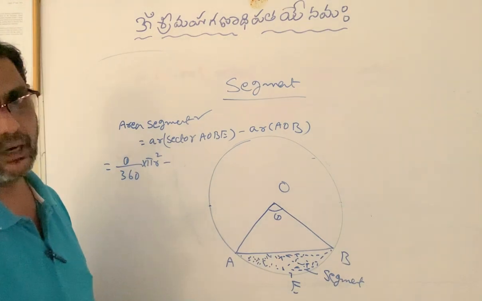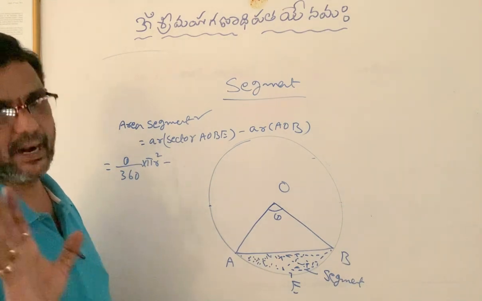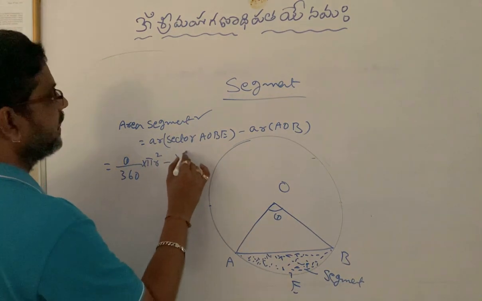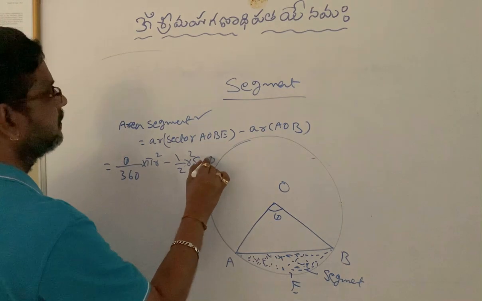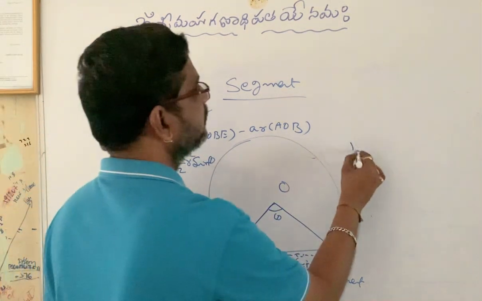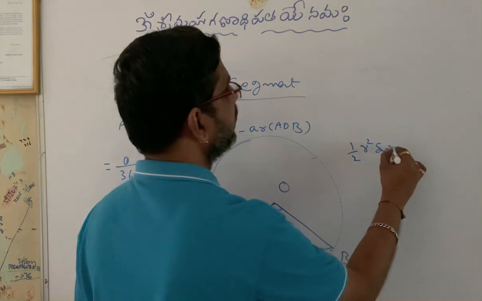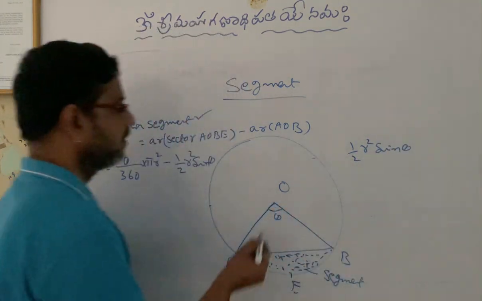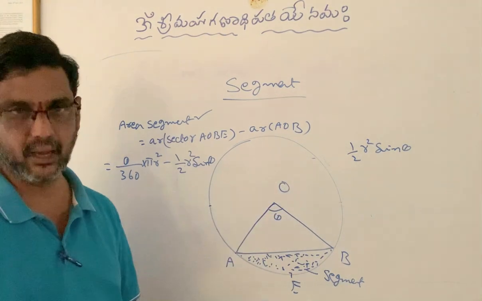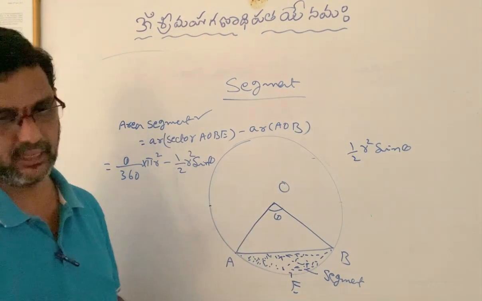Kindly follow that one. That one is half r square sin theta. This is the formula to find out area of the triangle when we know the sector angle. You can apply this formula for any type of triangle.